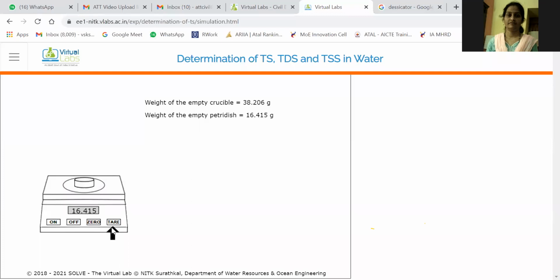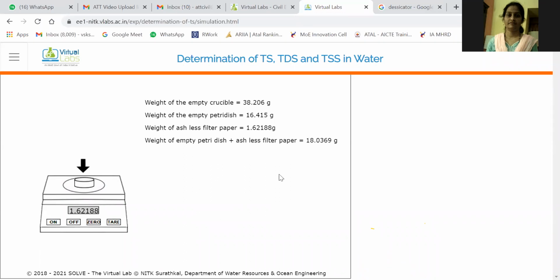Okay, now it is asking me to tare, though the petri dish ठेवलेली असताना सुद्धा मला काय म्हणते की टेअर करा. कशासाठी? तर आपल्याला पेट्री डिशच्या वेटनी काय करायचंच नाहीये. What is the requirement? Requirement is to note down the weight of filter paper. बरोबर आहे. तर आपण फिल्टर पेपरचं वेट घेणार आहोत आता. So I will click on the filter paper. Now it will start measuring the filter paper weight.